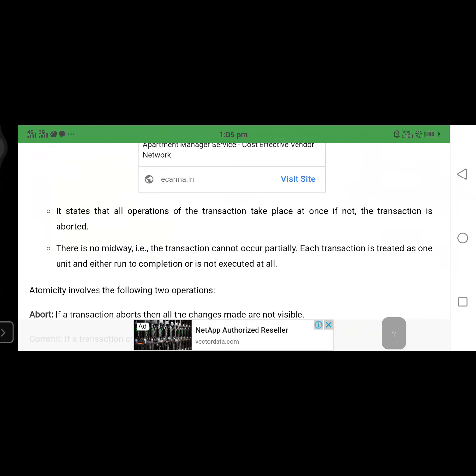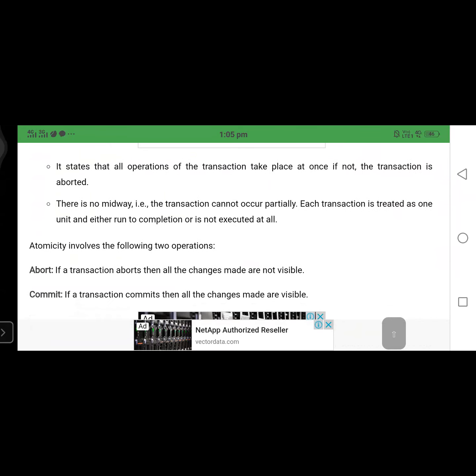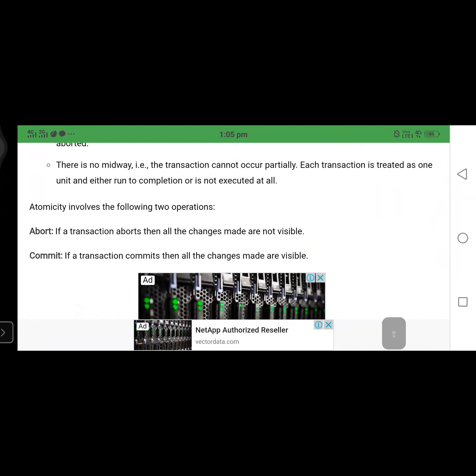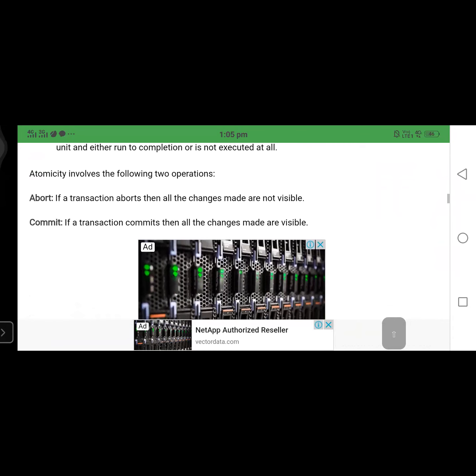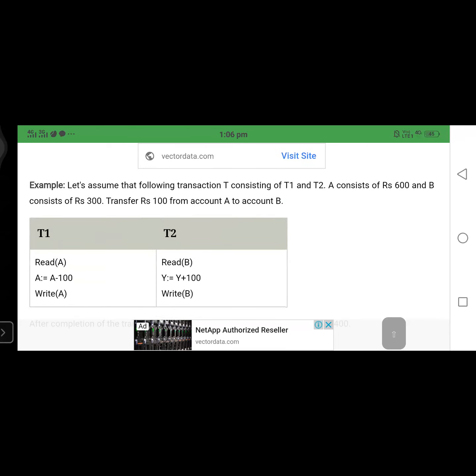Atomicity states that all operations of the transaction take place at once. If not, the transaction is aborted. So there is no midway; a transaction cannot occur partially. Each transaction is treated as one unit and either runs to completion or is not executed at all. Atomicity involves two operations: abort, if the transaction is in the middle of execution, and commit, if the transaction is successful. Once it is committed, we can retrieve it any number of times, even when failures occur.